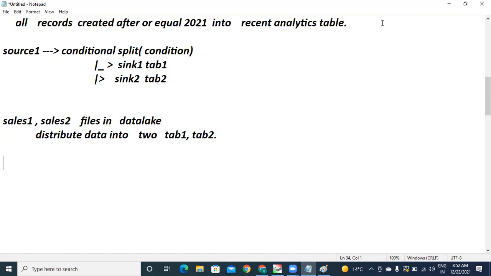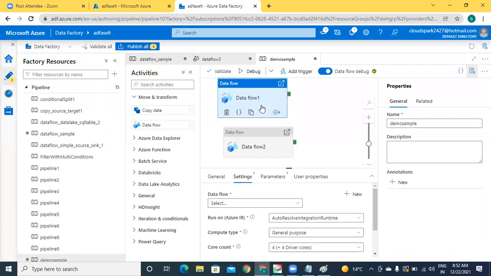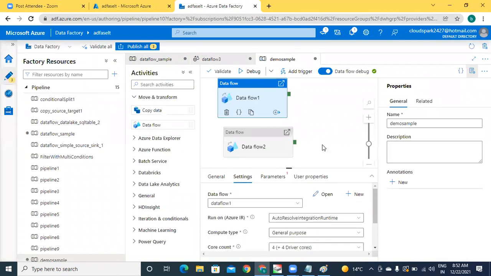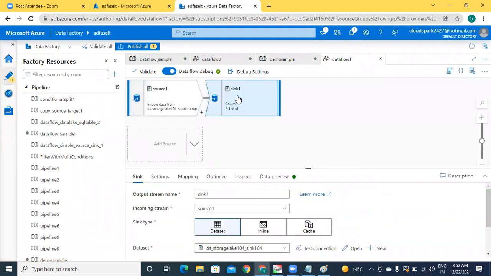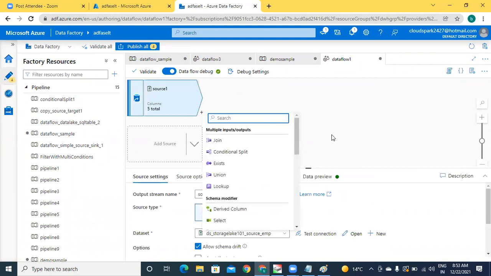Yeah, one more last discussion. Let me check the transformations. I'm going for one. Select anything. Opening this. The sink I am cutting off. Here simply I am saying that plus. Let's go for exists.